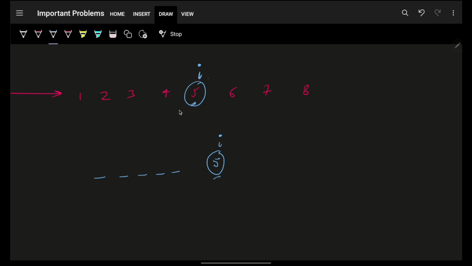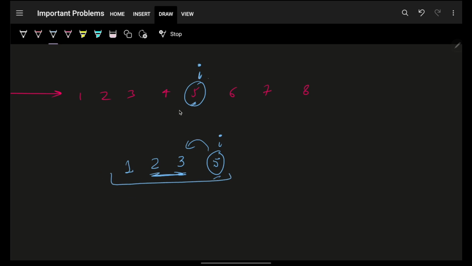No, because it will depend upon what the previous element is. Just imagine if the previous element is 3. Then I will have 5 minus 3, which is 2, so this will be 2. Then because of these two, the previous will be 1, and because of these two, the previous will be 0. But obviously 0 is not there.